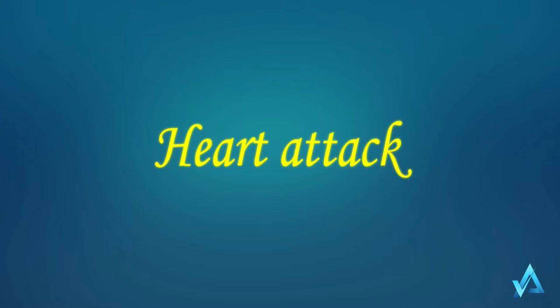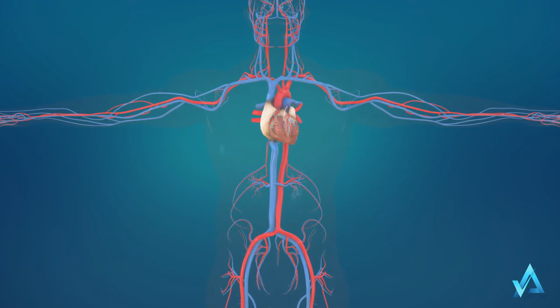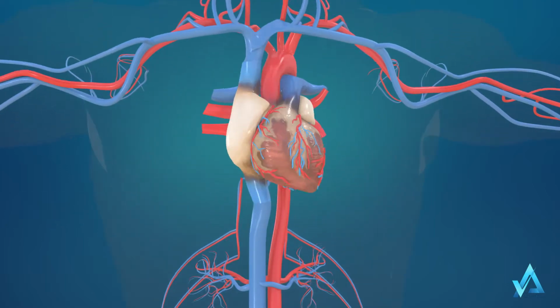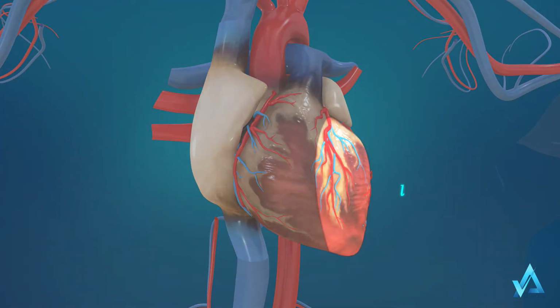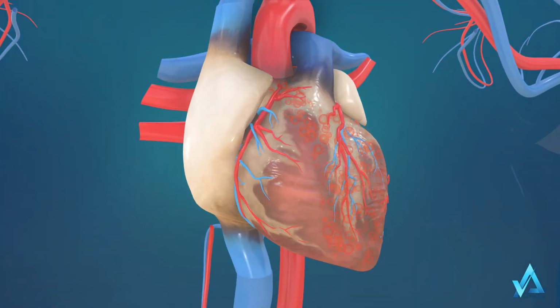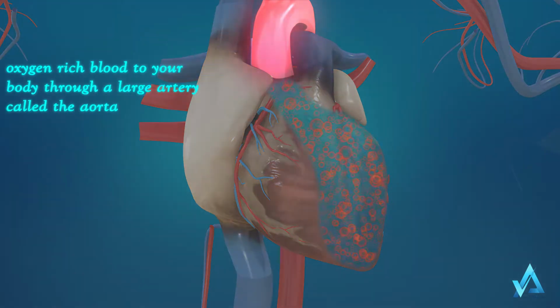Heart attack. Your heart is a muscular organ that pumps blood containing the oxygen and nutrients your body needs. The main pumping chamber of your heart is the left ventricle. When your left ventricle contracts, it sends oxygen-rich blood to your body through a large artery called the aorta.